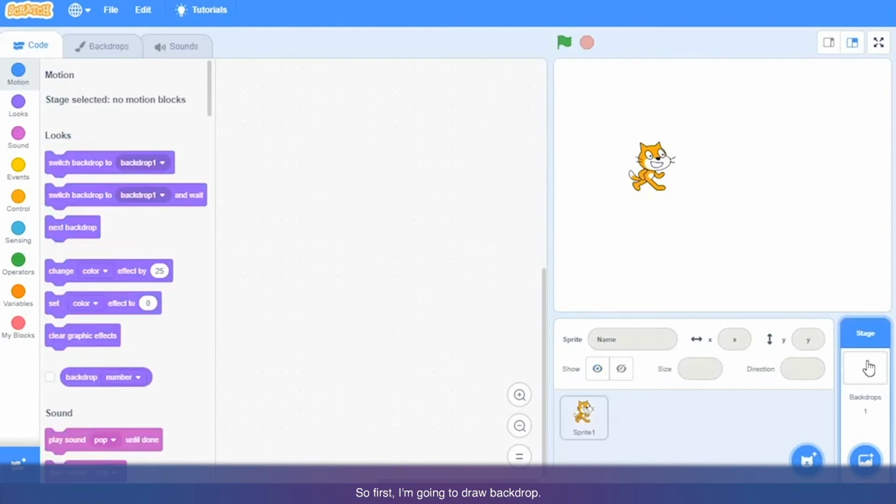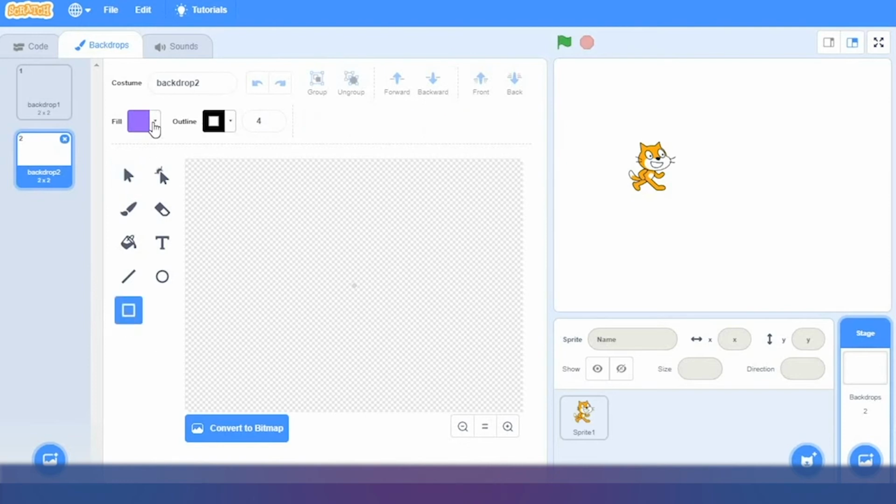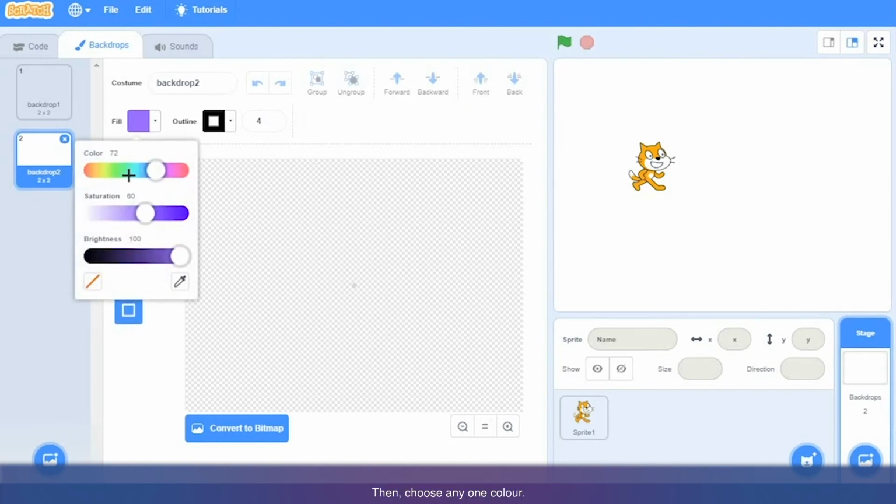So first I am going to draw the backdrop. For that we need to click here on the backdrop, then move your pointer here and click on this paint brush. Click on paint. So here we are going to paint the backdrop. First I am going to click on this square here, then choose any one color. For example, I am choosing this blue color.